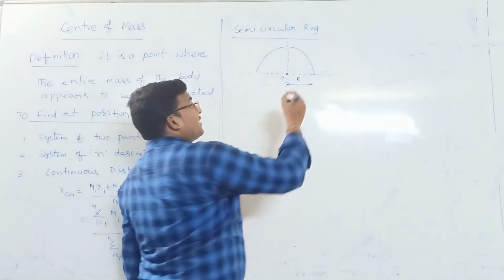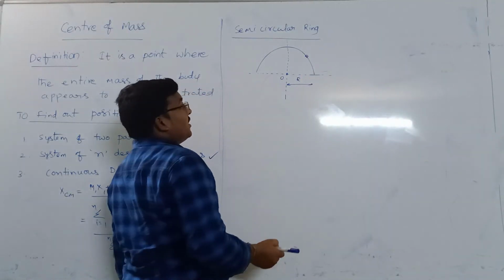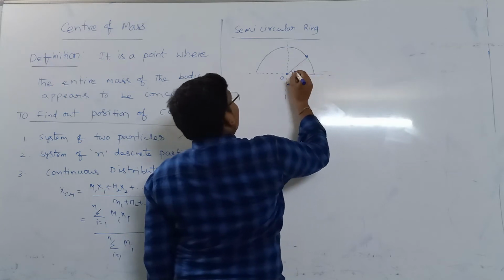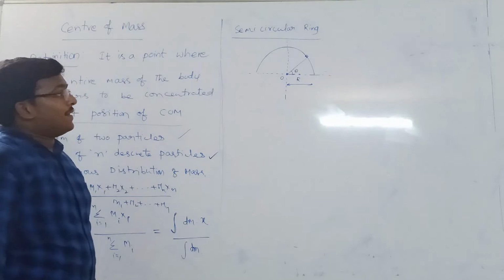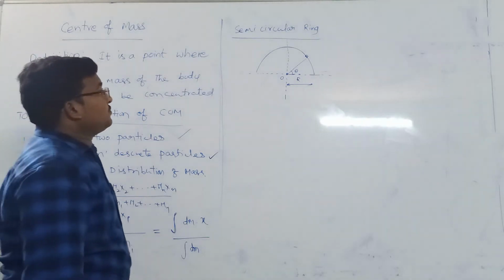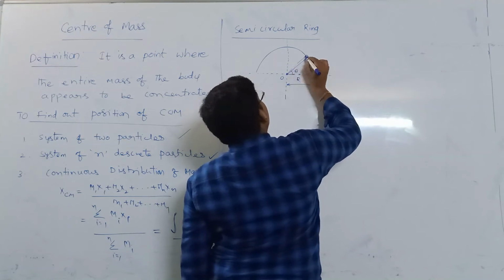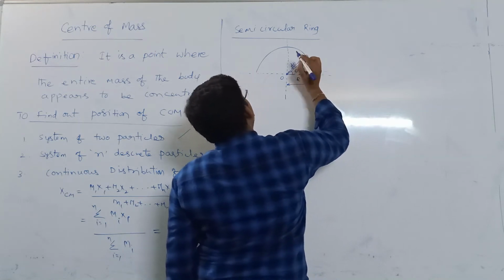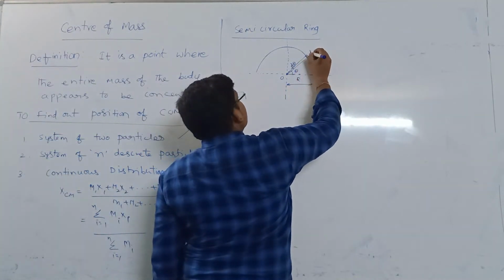Now I will take a small element at an angle theta, which makes a small angle d theta, and this length is some dl.